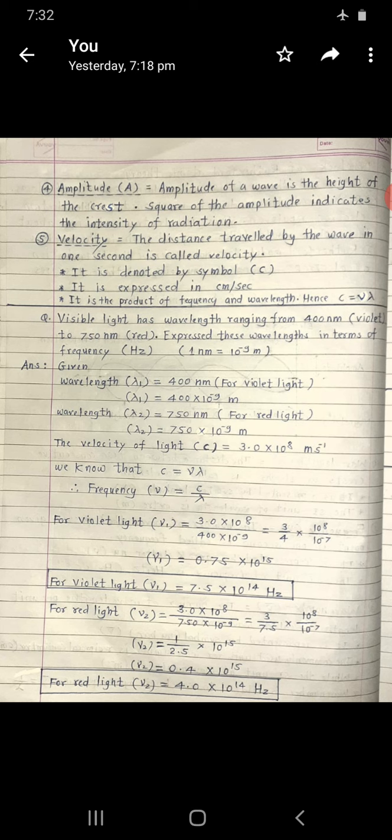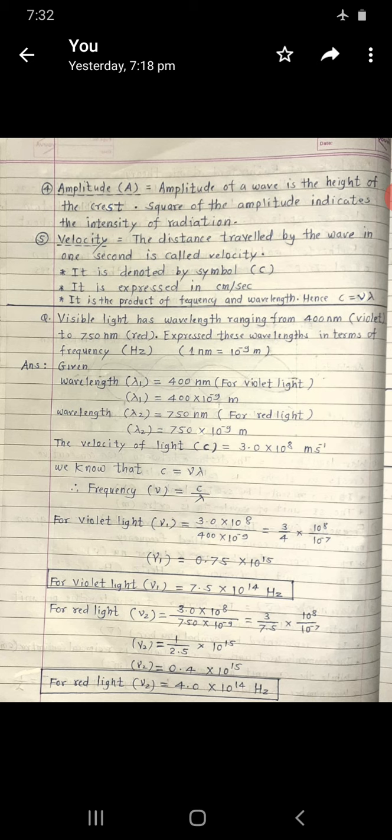Okay, so therefore nu 1 is equal to 3 divided by 4, it is 0.75. 3 divided by 4 is equal to 0.75. So 10 raised to minus 7 going up becomes 10 raised to plus 7. So 8 plus 7, that is 10 raised to 15. Okay, so nu 1 is equal to 0.75 into 10 raised to 15.